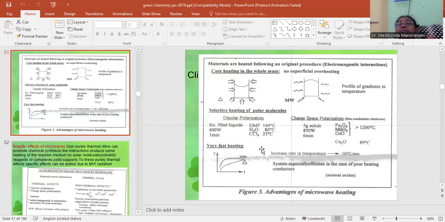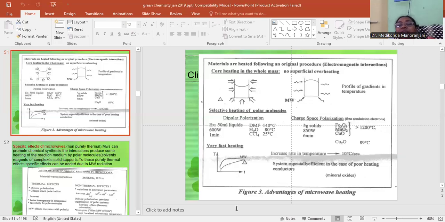In the case of charge space polarization, if you take 5 grams of solid and apply 850 watts for 6 minutes, Fe3O4, MnO2 and CuO will all acquire a temperature of 1200 degrees centigrade, whereas Cu2O will acquire a temperature of 89 degrees. So you can see in the graph that in classical heating there is a gradual rise of temperature, whereas in microwave heating, there is a sudden rise of temperature and it will remain constant at a certain point.